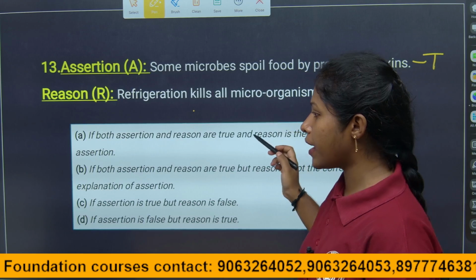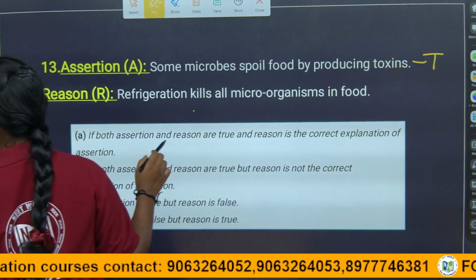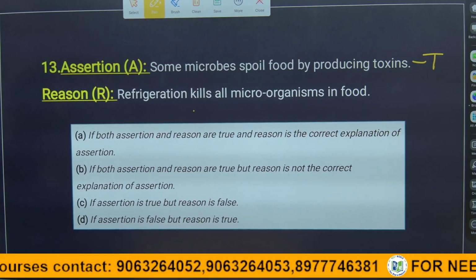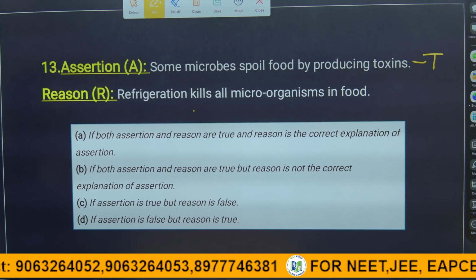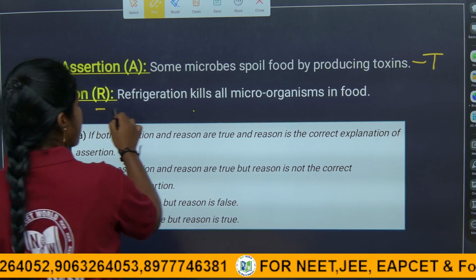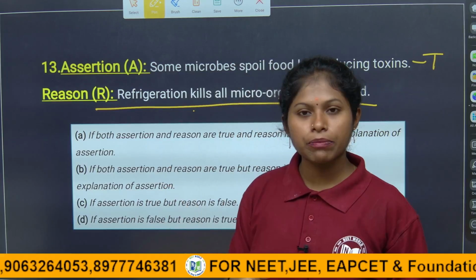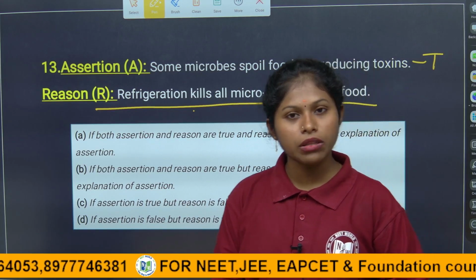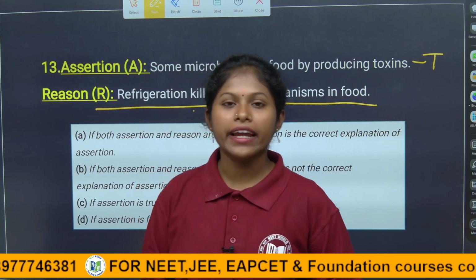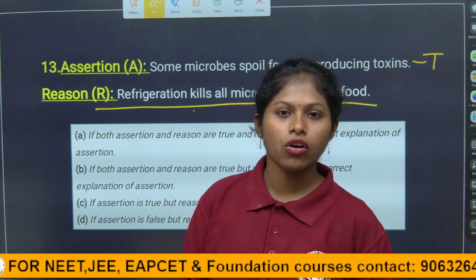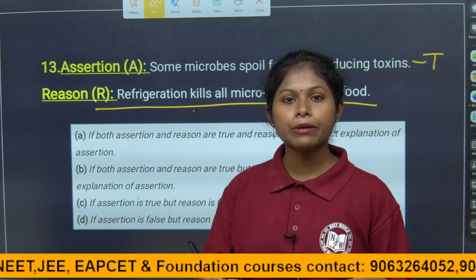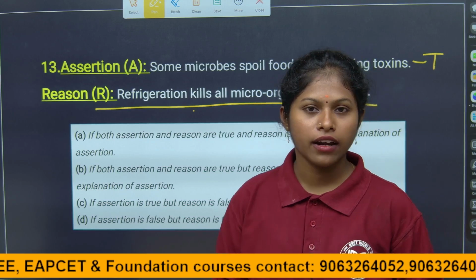So coming to the reason, what have they given? Refrigeration kills all microorganisms in food, they have given. Is it so, when we keep the food in the refrigerator, that it kills all the microorganisms? No, it will not allow the microorganisms to grow, that's it. We keep it in the refrigerator at 5 degrees centigrade, right?